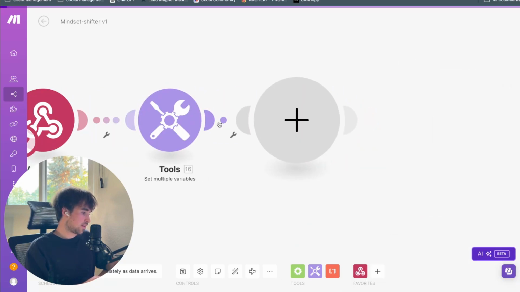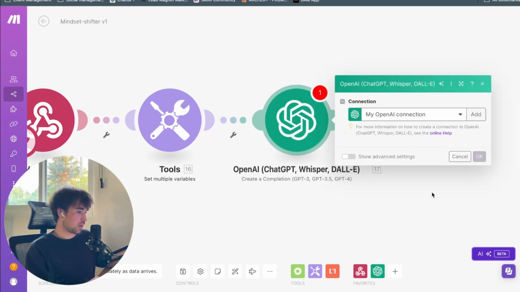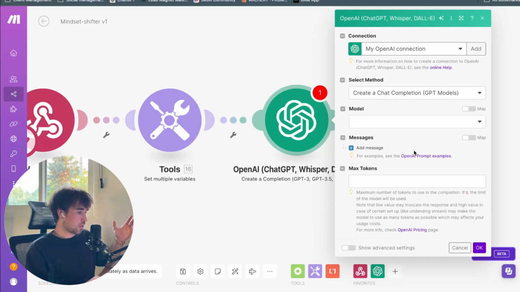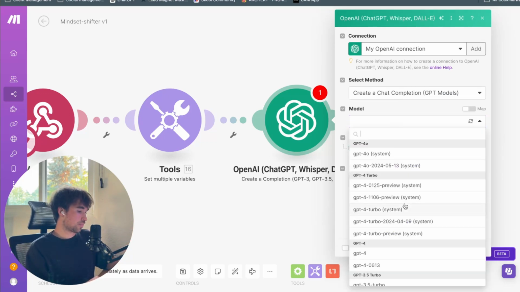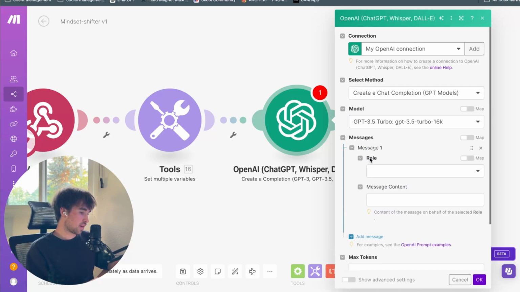That is awesome. Okay, what's the next step here? Well, we should probably introduce a GPT module. Crazy that we haven't already. So once we capture their data, we'll use GPT 3.5 Turbo 16K for this.